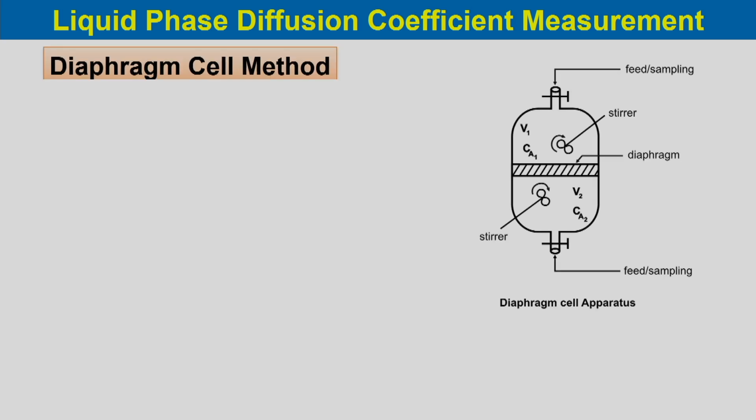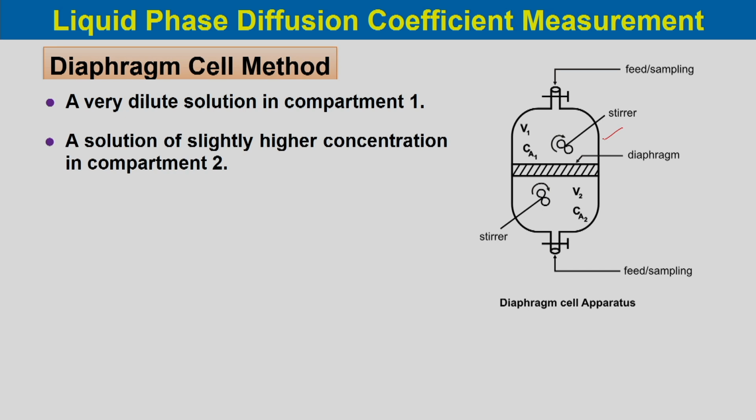Now, we will discuss another topic, liquid phase diffusion coefficient measurements. The first method which we will discuss is the diaphragm cell method. That is how we measure the diffusion coefficient in the liquid phase. A very dilute solution is taken in compartment 1. So, the top part of this is compartment 1 and a very dilute solution is taken over here. A solution of slightly higher concentration is taken in compartment 2.